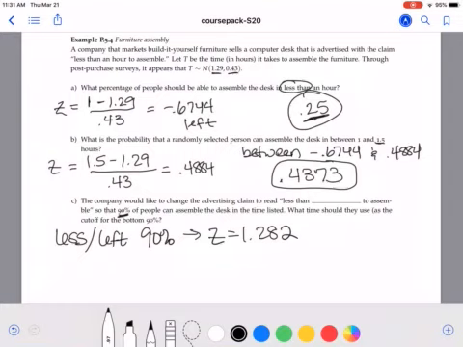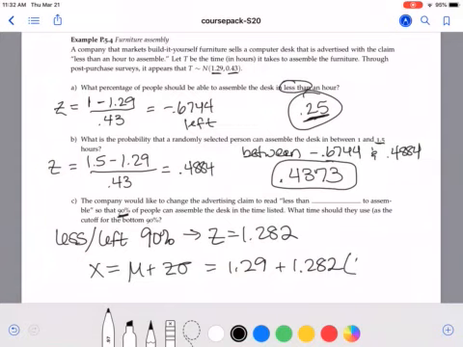And then we convert the z back to an x using x equal to mu plus z sigma. So this will be our mean of 1.29 plus our z-score we just looked up that has 90% below it times our sigma of 0.43. This gives us a 1.841. So really the amount of time, which is a weird number, but that 90% of people can finish in that time is 1.841 hours.